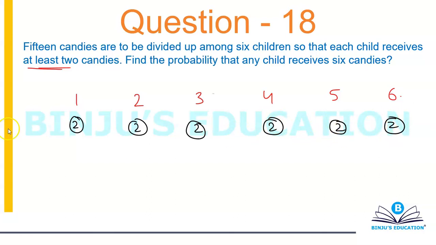That will be a total of 12 candies. So 12 candies will be distributed like this. They have to be, there is no other option. That means we are left with 3 more candies.